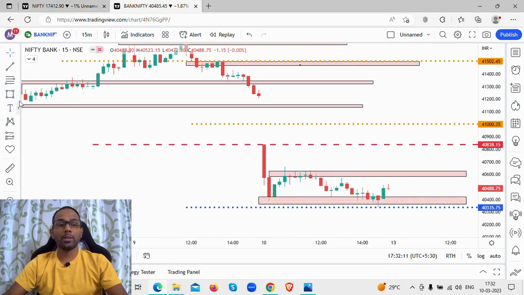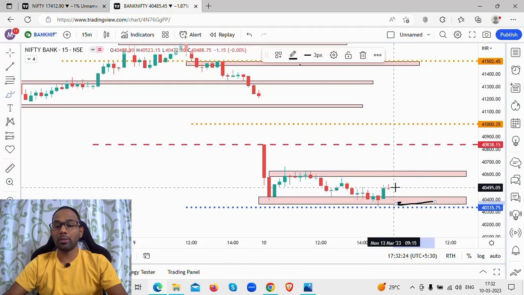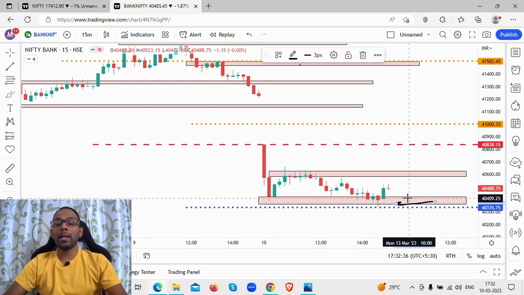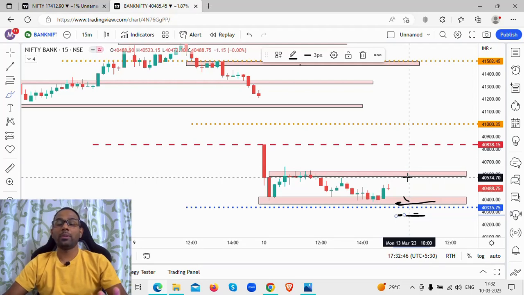Now I'll discuss what is the Bank Nifty scenario if I am taking a Bank Nifty trade. Now suppose, for example, Bank Nifty gaps down to this particular level of support. The price closed around this level of 40,400 and 40,500 levels, and there is a gap down to this particular level, and there is an indication coming that there is buying happening around this particular level, and there is a good risk to reward trade. Then I will look to go long with a stop loss below this particular level, if and only if there is a good risk to reward ratio.